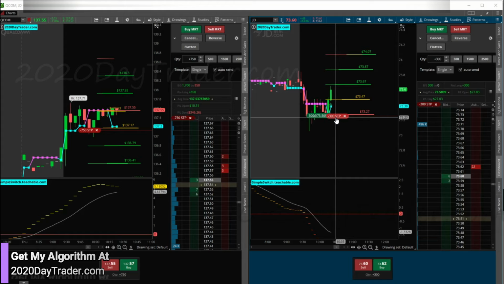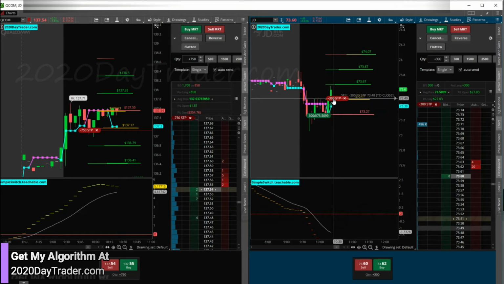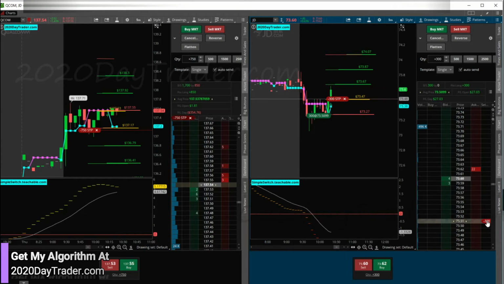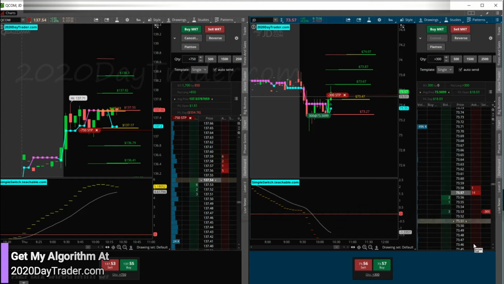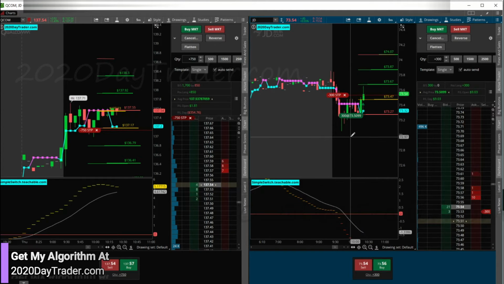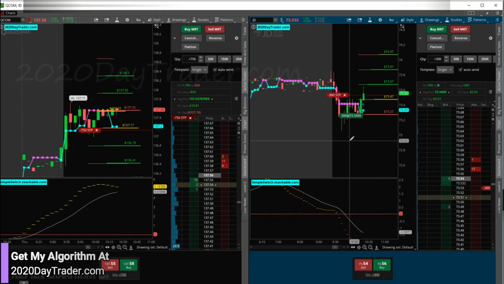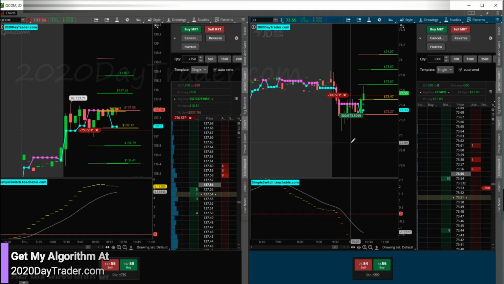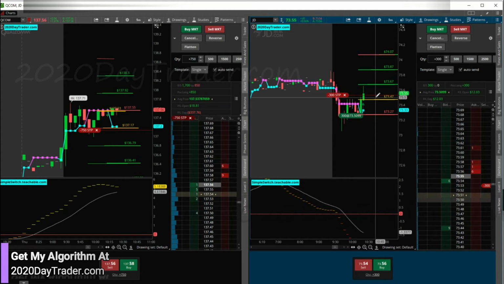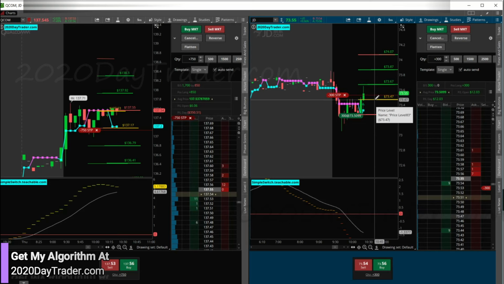So here we are with JD. We almost hit the target, so we're going to go to break even plus a couple bucks now. Right there, looking at the spread. Yeah, we might be getting out with JD with like $1 profit here. Let's see what happens. That's the rules. 90% of the way. Break even plus a couple bucks.